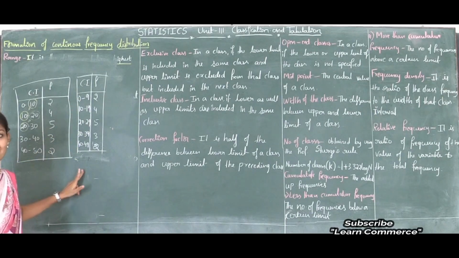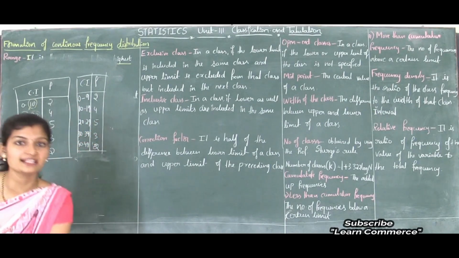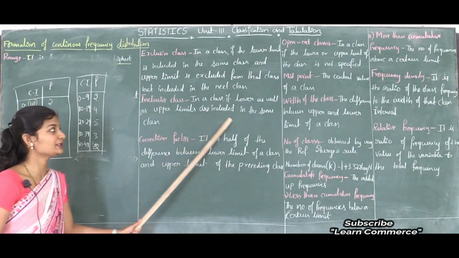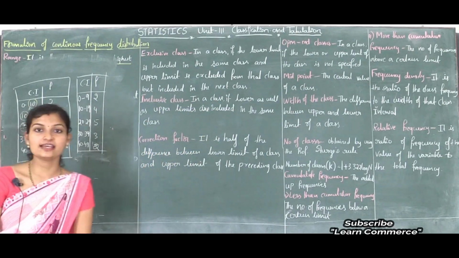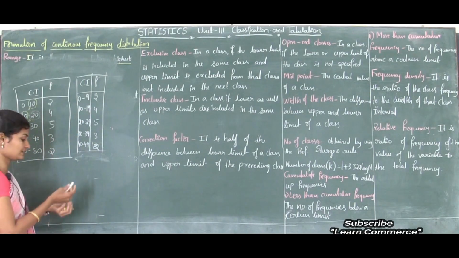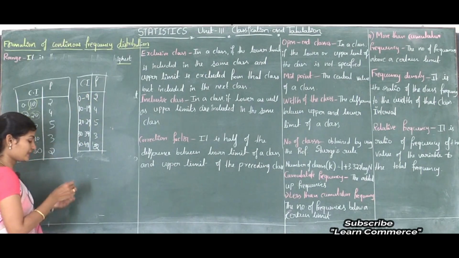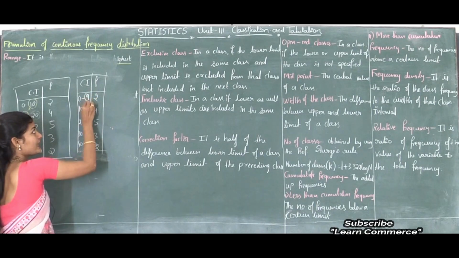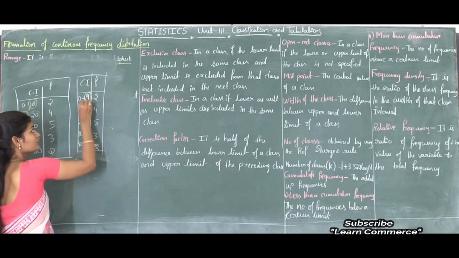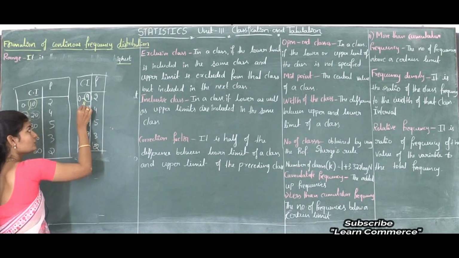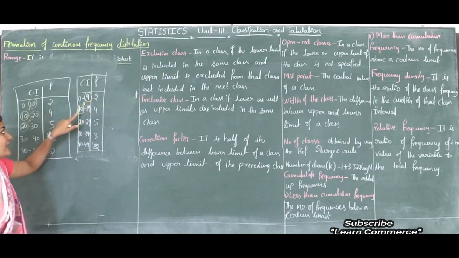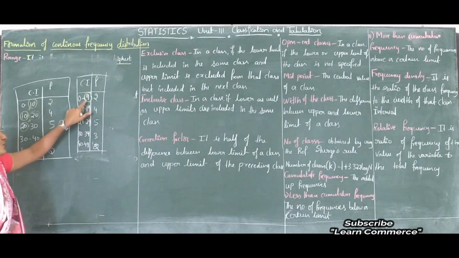Why is it an inclusive class interval? Inclusive class interval in the sense what? In a class, if the lower as well as upper class limits are included in the same class. In the sense, here the upper class limit is not equal to the lower limit of the next class. See, here the upper class limit is 9, and the lower limit of the next class is 10. See, these two are not equal.